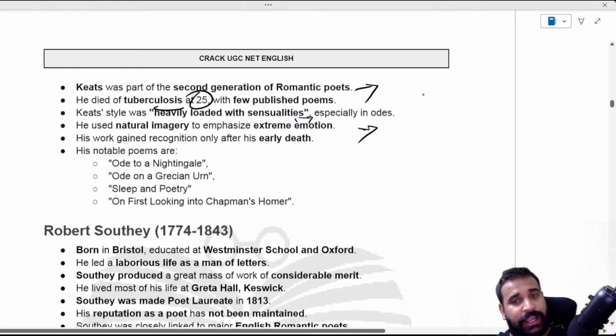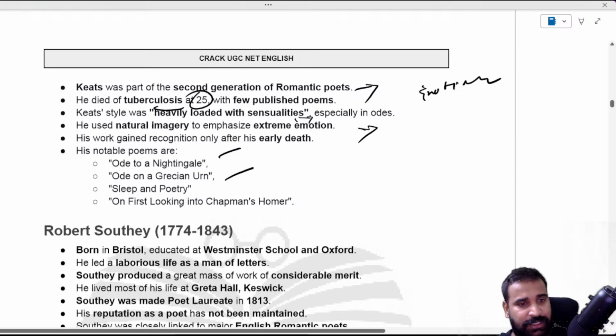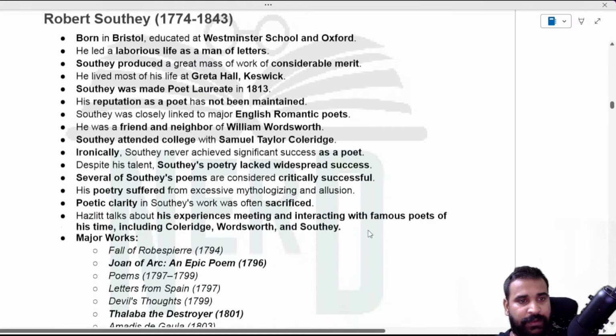As you know, in Romanticism one very important thing is emotions, right? Another part of it, according to Wordsworth, you have seen it. Some of the notable poems that we have already discussed in our previous session, that you can go and watch: Ode to a Nightingale, Ode on a Grecian Urn, Sleep and Poetry, On First Looking into Chapman's Homer.